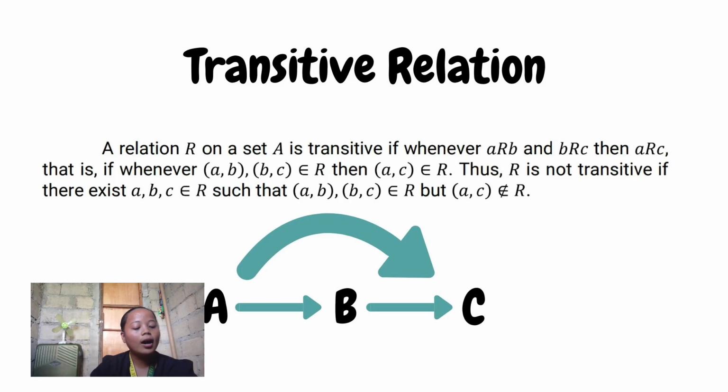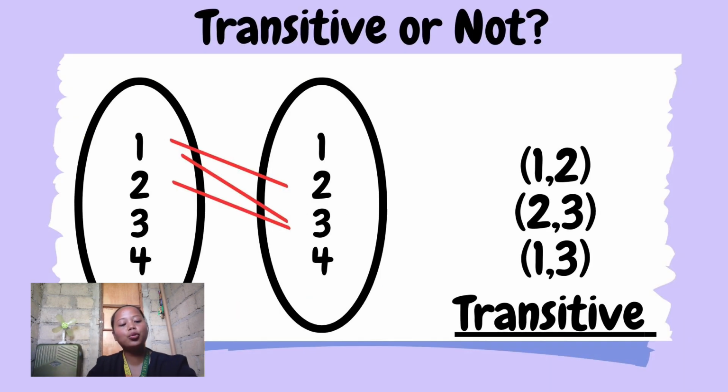To put it simply, if A is equal to B, and B is equal to C, meaning A is equal to C. It is like the transitive rule when it comes to algebra. Same thing. So we have here an example.